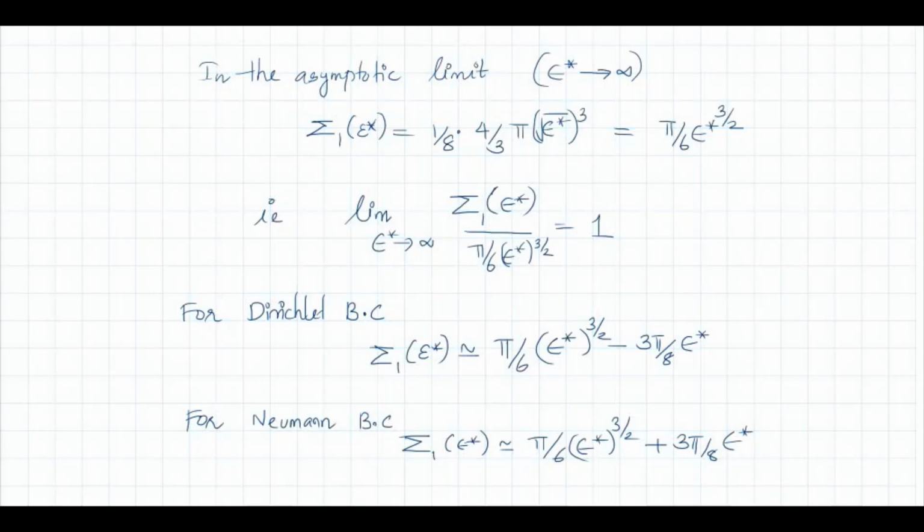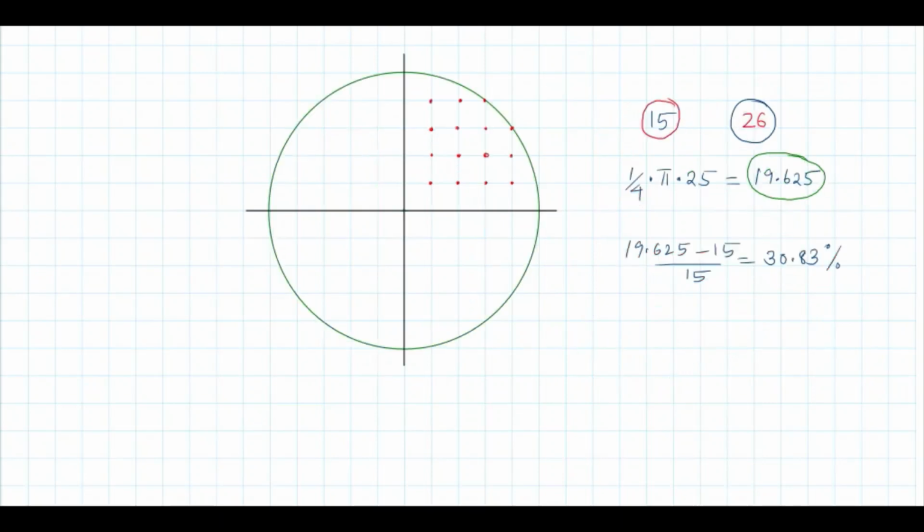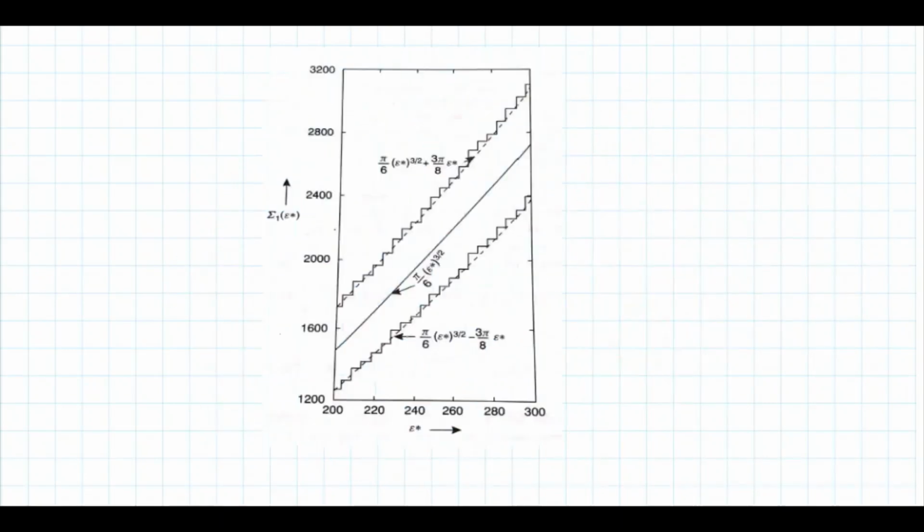Now I will show you a graph which is given in Patria's textbook, regarding the number of microstates for Newman and Dirichlet boundary conditions. There is the graph. You can see here three straight lines.